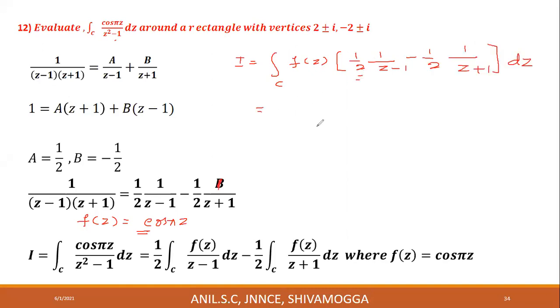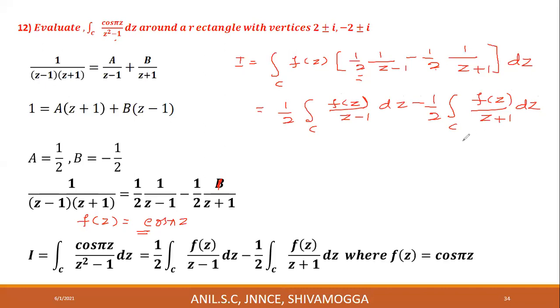This is equal to 1 by 2 into the integral of f of z divided by z minus 1 into dz. Keep this minus 1 by 2 outside. Minus 1 by 2 into the integral of f of z divided by z plus 1 into dz. This is equation number 1.